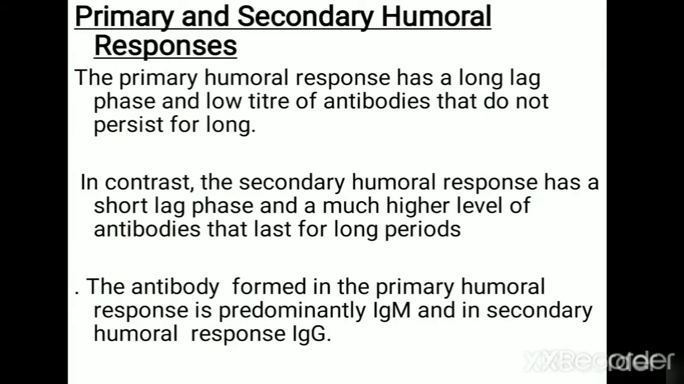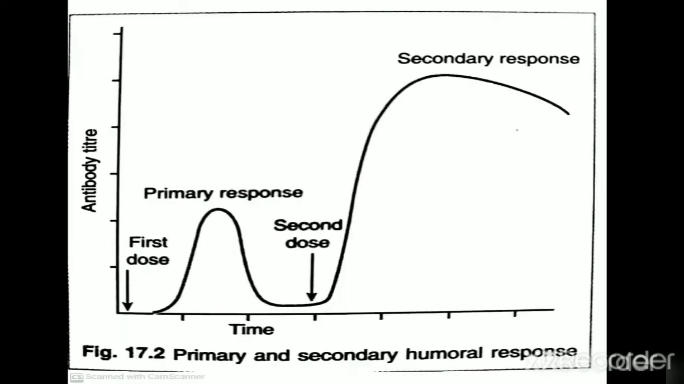The next topic is primary and secondary humoral responses, that is the antibody mediated immune response. So the antibody mediated immune response against the primary exposure and the secondary exposure. Secondary means the same exposure by the same antigen. In this graph, the y-axis represents the antibody titer and the x-axis represents the time interval. This arrow represents the primary exposure with an antigen, and the second arrow represents the second exposure by the same antigen.